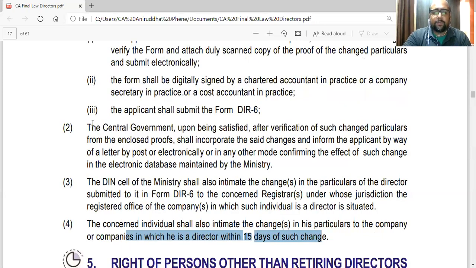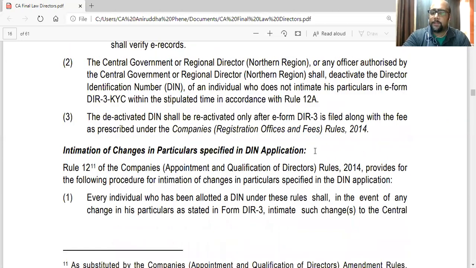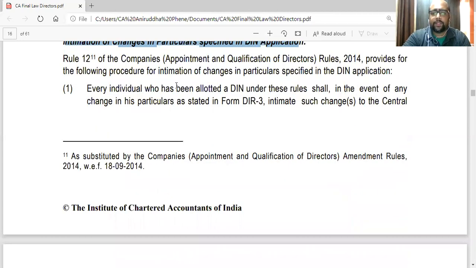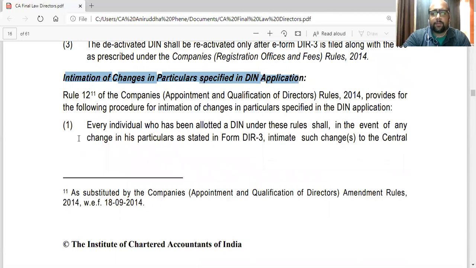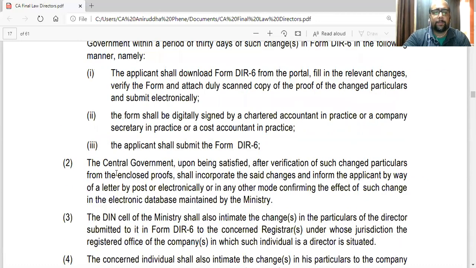So in this case, what was important, as I told you, is this part, changes. This is a question straight away: intimation of changes in particulars specified in DIN application. So this whole thing you have to write. You can start directly from this point, every individual, first point up to the fourth point, very important.